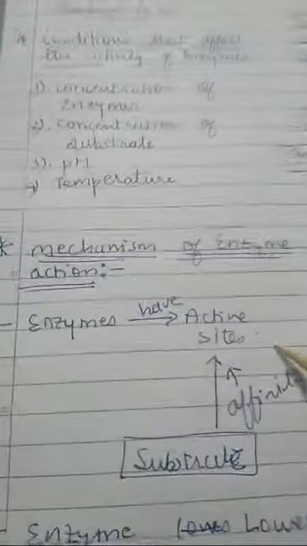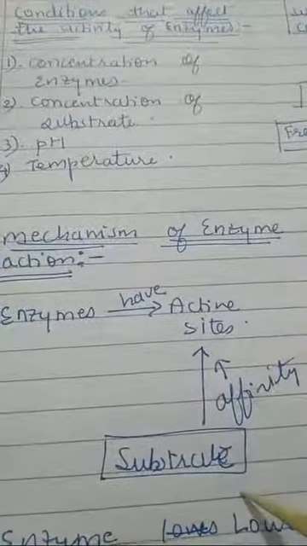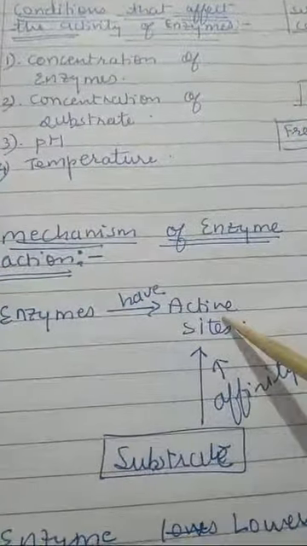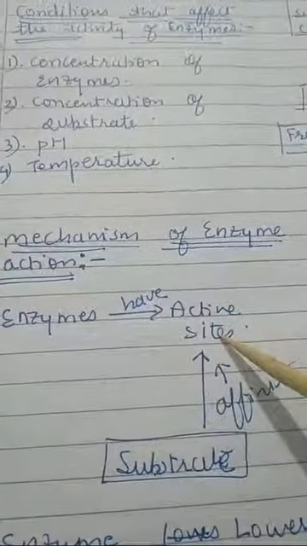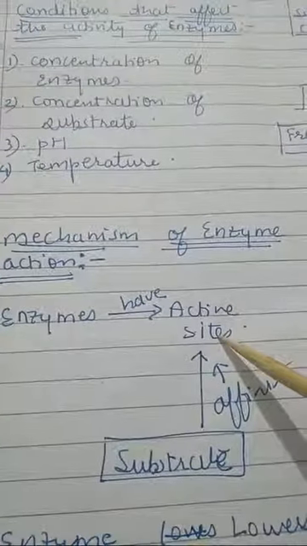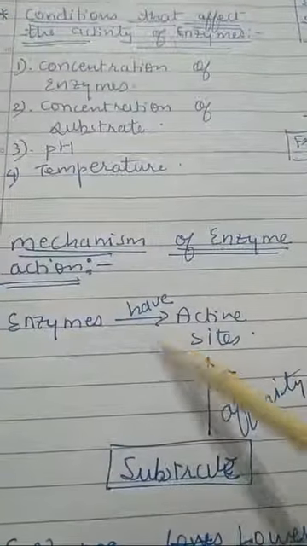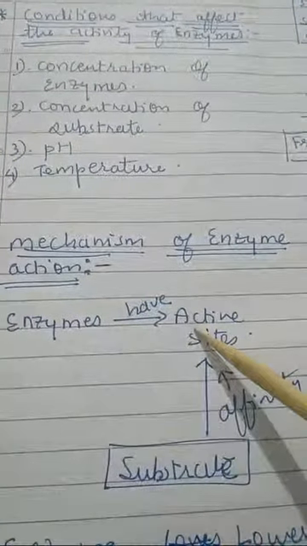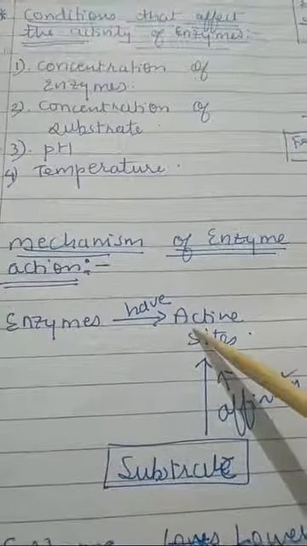Next is mechanism of enzymes. All enzymes have active sites and the substrates have affinity for the active site. Substrates get attached to the active sites and form an intermediate complex, and from that the enzyme will either add a group or remove a group or add a double bond at that site, and the final product will be released.